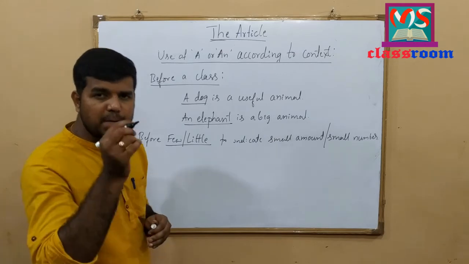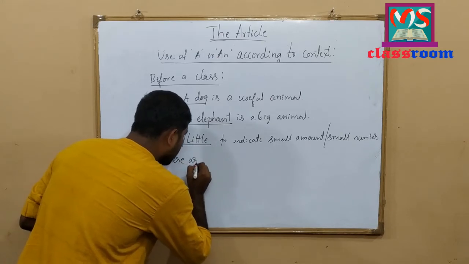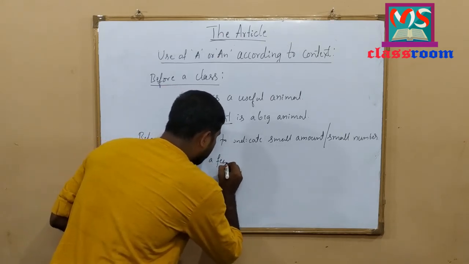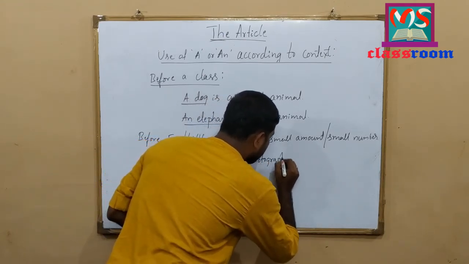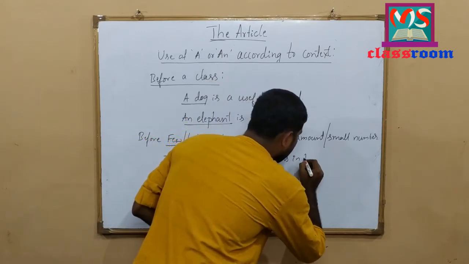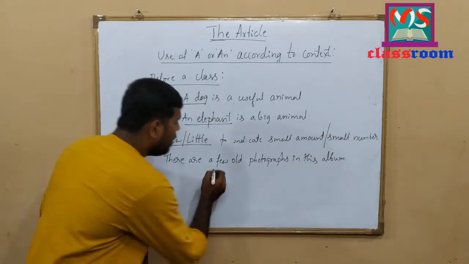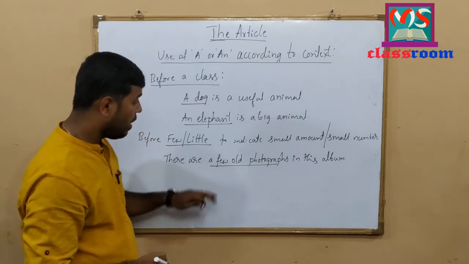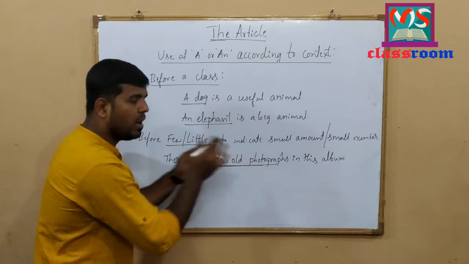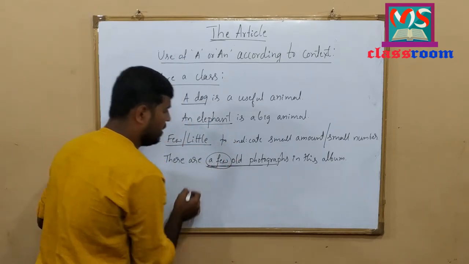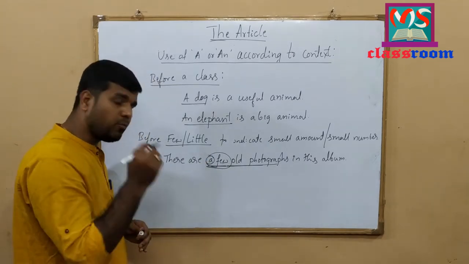To understand this concept, let me write some examples here. There are a few old photographs in this album. A few. To point out a small amount or small number, I have used a few here. Before few, I have used the indefinite article a here. Let me write one more example.